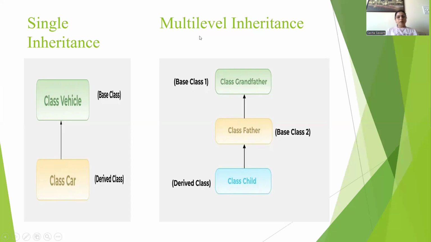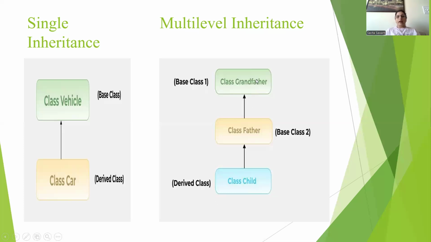This is the second type of inheritance, called multi-level inheritance, where multiple levels are present. Here, class child is derived from father, and father is derived from the grandfather class. So class child inherits the properties of father as well as grandfather. Father has one superclass, grandfather, and one subclass, child.